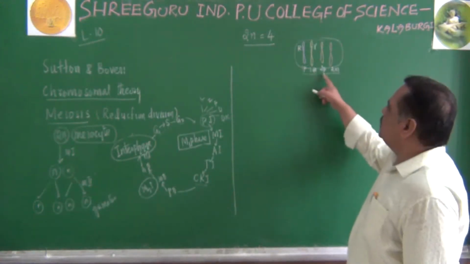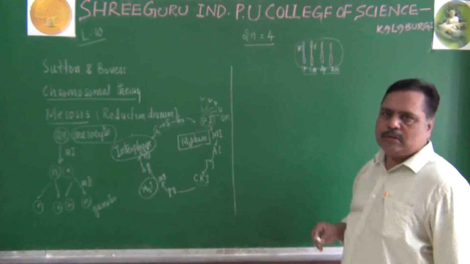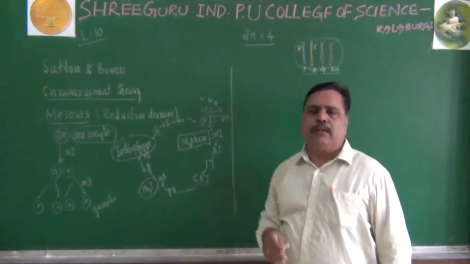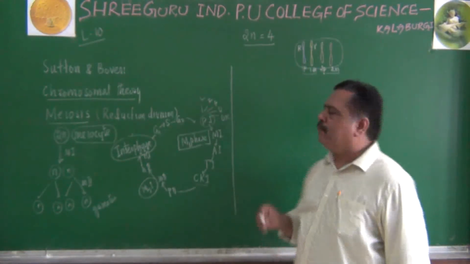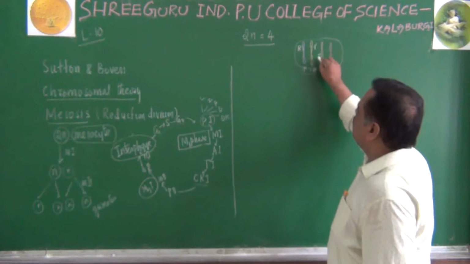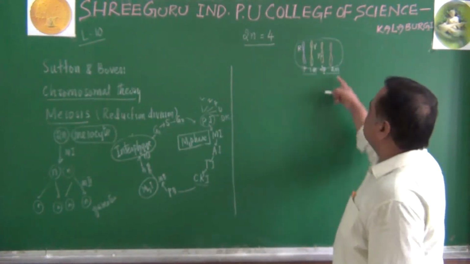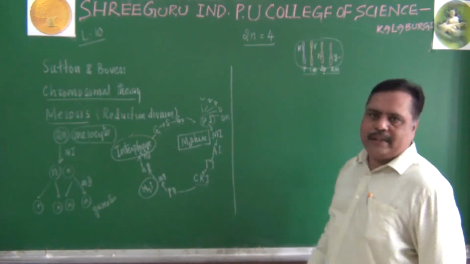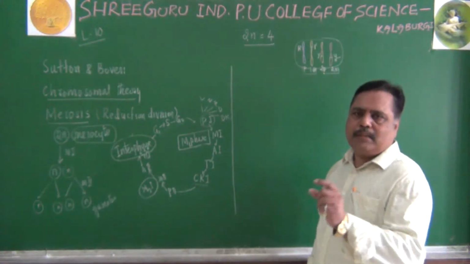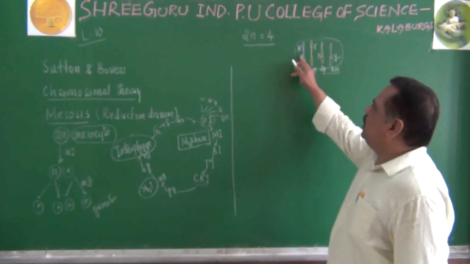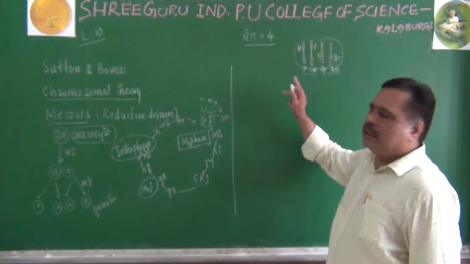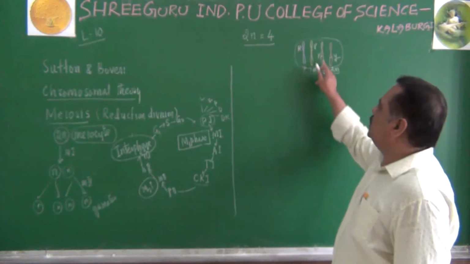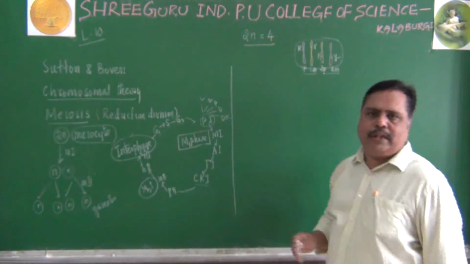Let us imagine the second pair of homologous chromosomes is there. They are representing the color of the seed we can take. This is having yellow color allele, capital Y. Second maternal is having green color allele, small y here. Same capital R, capital Y, small y. We have taken them on different chromosomes. First paternal has got capital R, first maternal has got small r, second paternal capital Y, second maternal small y we have taken.